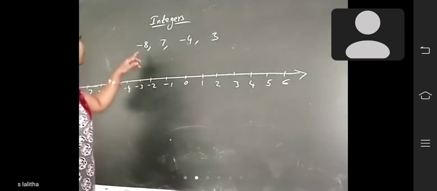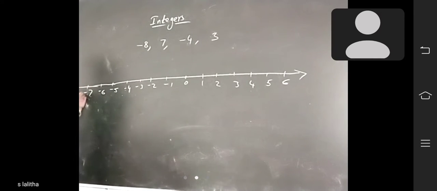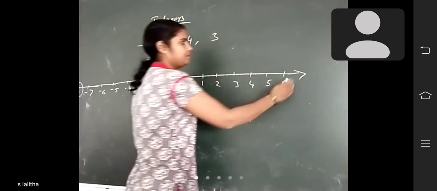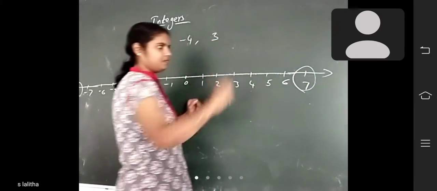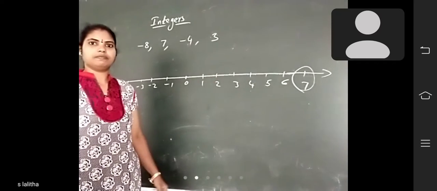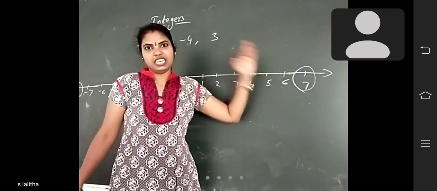Okay. So, where is minus 8, children? Here. And where is 7? Here. So, which one is greater, minus 8 or 7? 7 is on the right of minus 8, so 7 is greater.